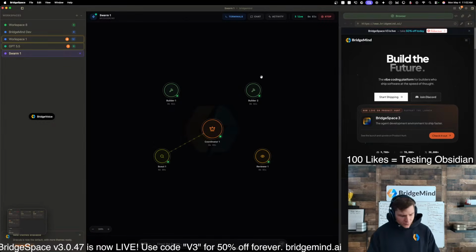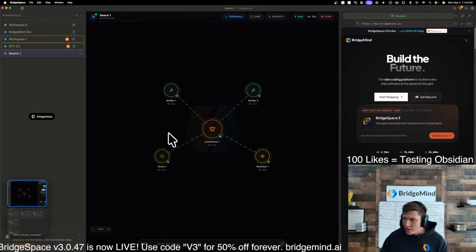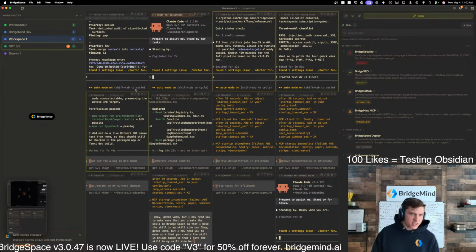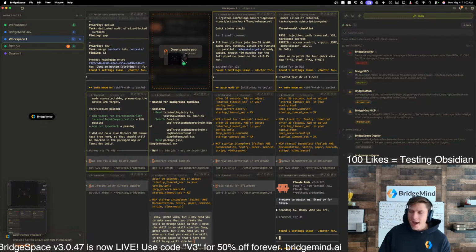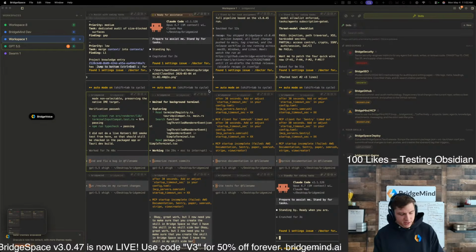Okay, so first of all, we did just find a little bit of a bug. On this page, you see how this screen is not properly rendering the theme? Let's fix that real quick. Because this is design related, I'm not going to pass this into Codex. I'm going to pass it into Claude. Claude is way better for anything related to design.